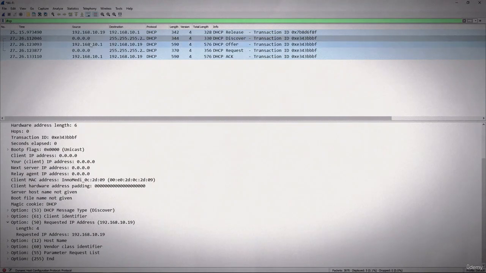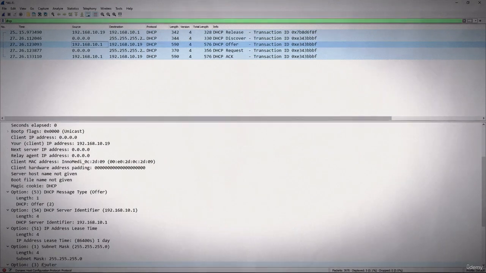Now we see the offer. The DHCP offer comes from a server. Now understand, on an enterprise network you most likely will see two offers responding, so it will come from two different servers. Now the offer is saying I have an IP address and you probably will like it. Why don't you try it?